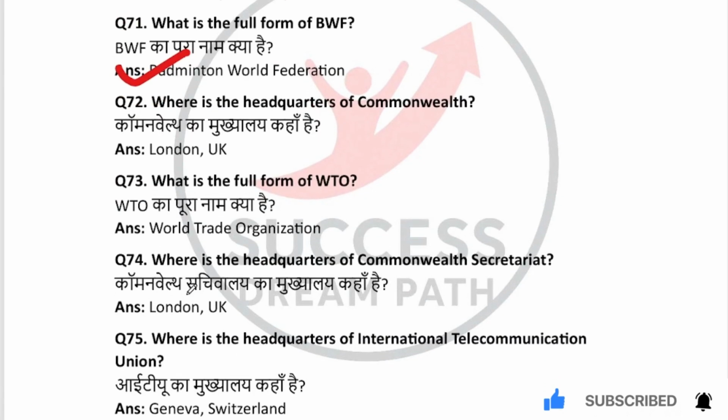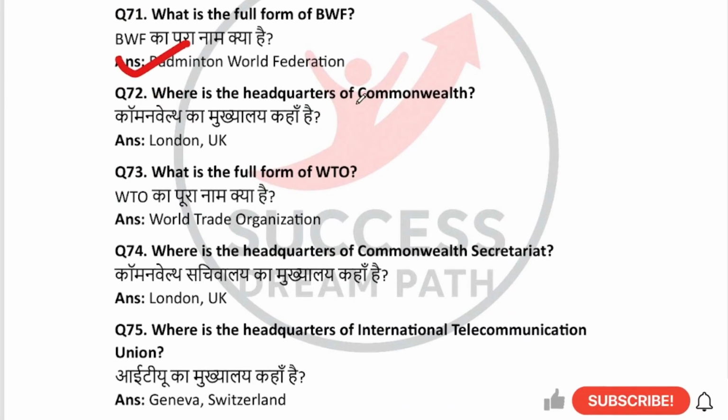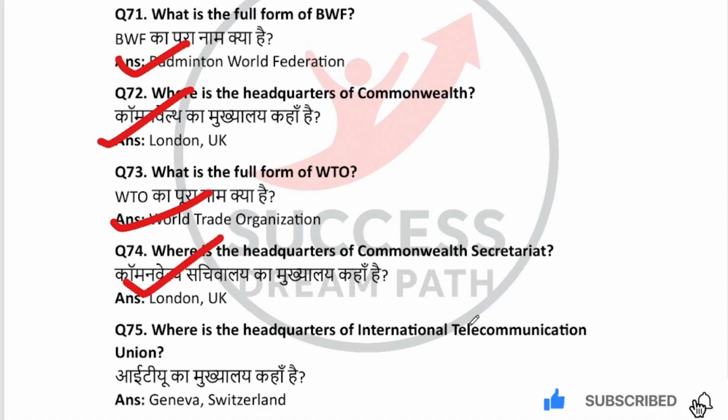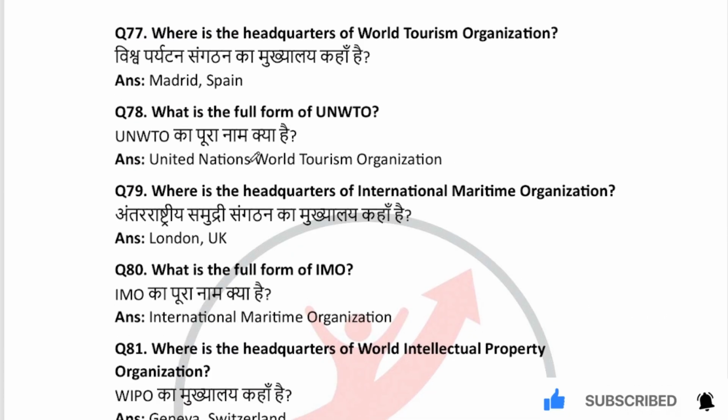Badminton World Federation. Where is the headquarters of Commonwealth? London, UK. What is the full form of WTO? World Trade Organization. Where is the headquarters of Commonwealth Secretariat? London, UK. Where is the headquarters of International Telecommunication Union? Geneva, Switzerland. Where is the headquarters of World Tourism Organization? Madrid, Spain. What is the full form of UNWTO? United Nations World Tourism Organization.